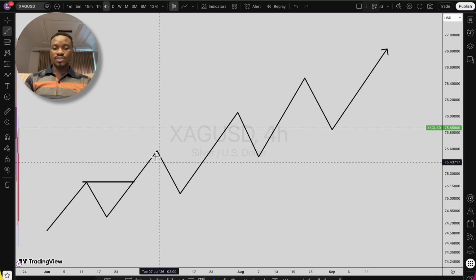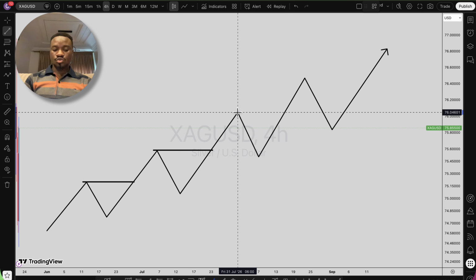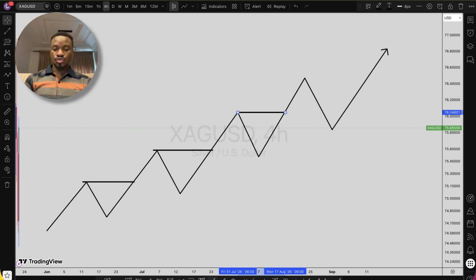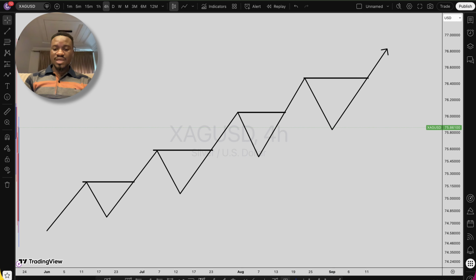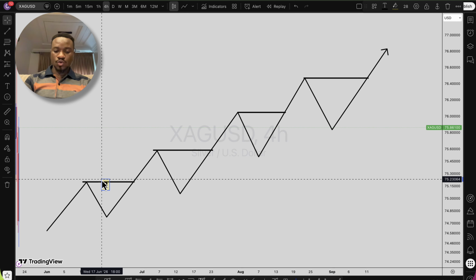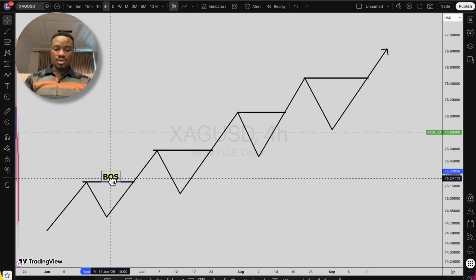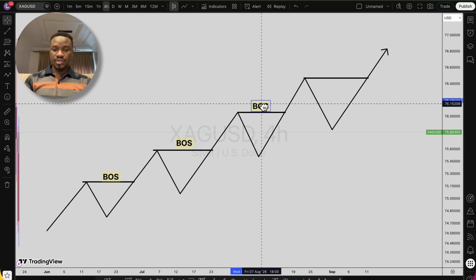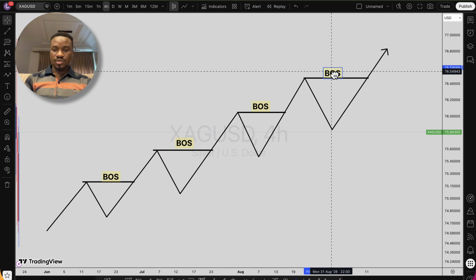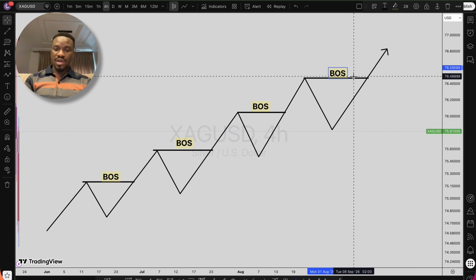Now, the continuation of this pattern gives us repetitions of break of structure to the upside. In summary, what we call the break of structure are the zones at which price breaks up to give us a higher structure. Above, you can see our price kept breaking that structure. It breaks it up, we tag it as a break of structure. So the break point right here, or the break of our horizontal line, is what we call break of structure. That is it in a bullish market structure.